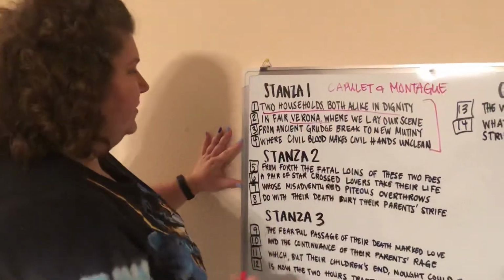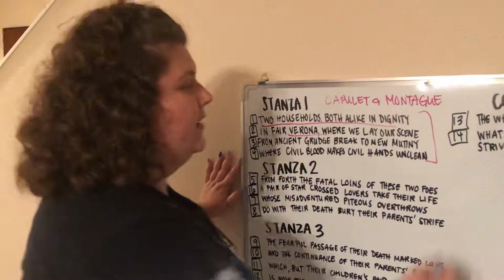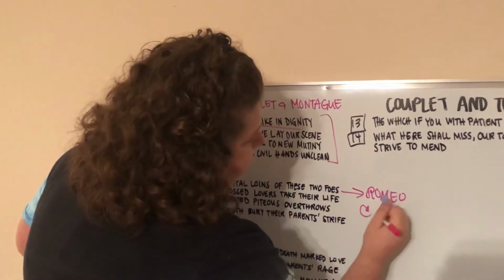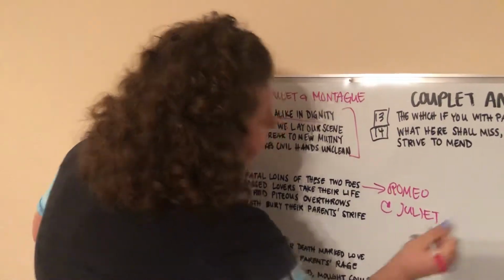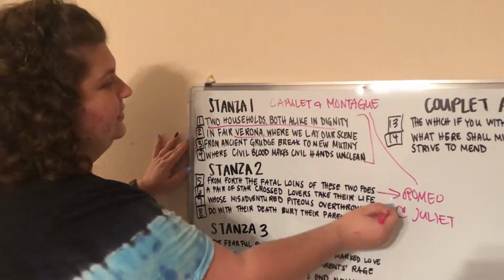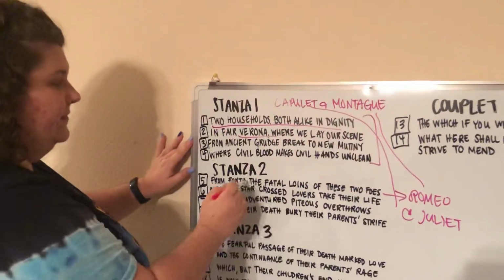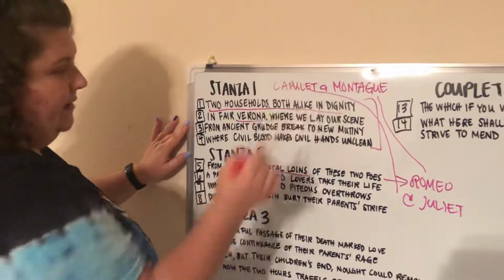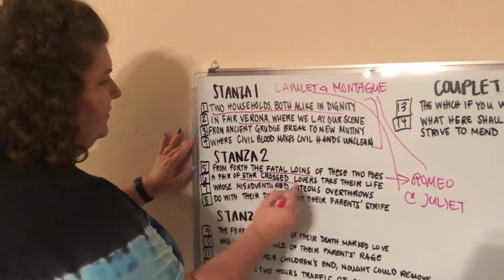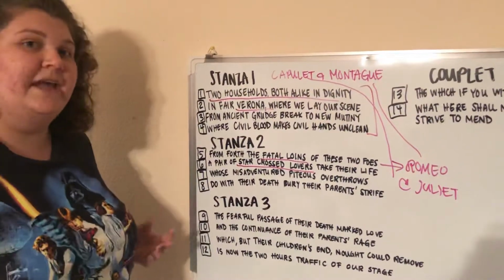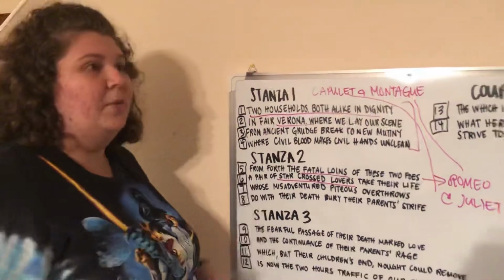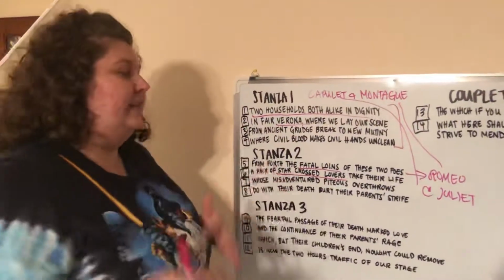Now we're moving to stanza 2, and it says, from forth the fatal loins of these 2 foes. This is talking about Romeo and Juliet. Romeo is the son of the Montagues, and Juliet is the daughter of the Capulets. So from these fatal loins, the 2 families that are fighting, of these 2 foes, a pair of star-crossed lovers. In the article I asked you what you thought star-crossed lovers meant. It's 2 people who love each other but can never be together. If you've ever watched a TV show where they're like, I'm sorry, I love you, but maybe in another life, that's who they're talking about.